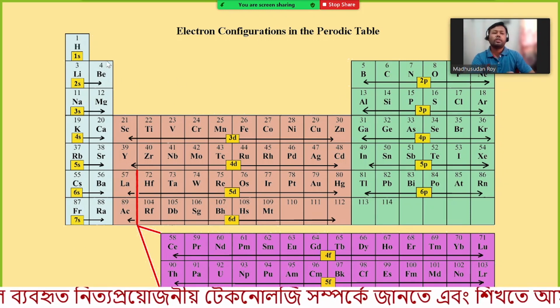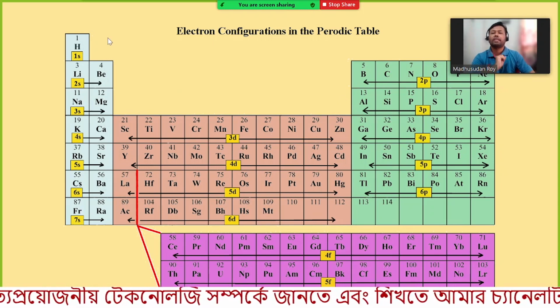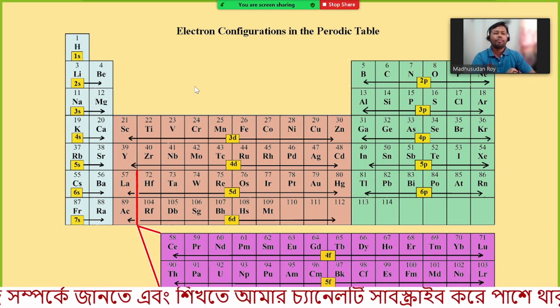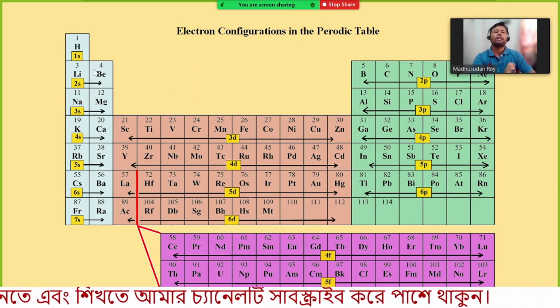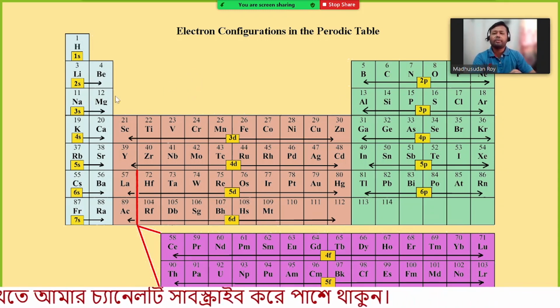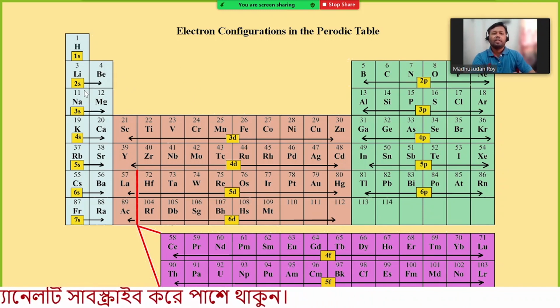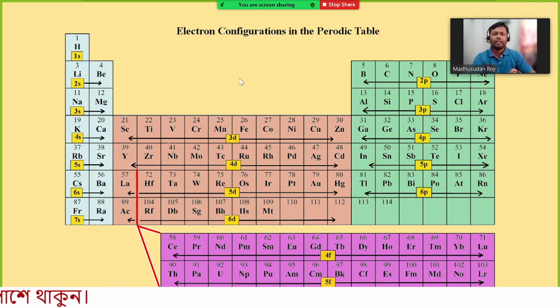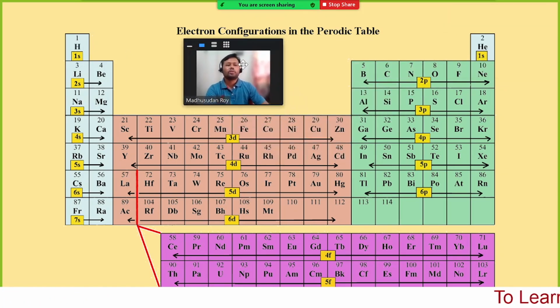So for the periodic table you need to remember some other things, how many periods and how many groups we have, and how the atoms are kept in the periodic table. That is very fundamental. By knowing the electronic configuration, you will know where the atoms will be in the periodic table.